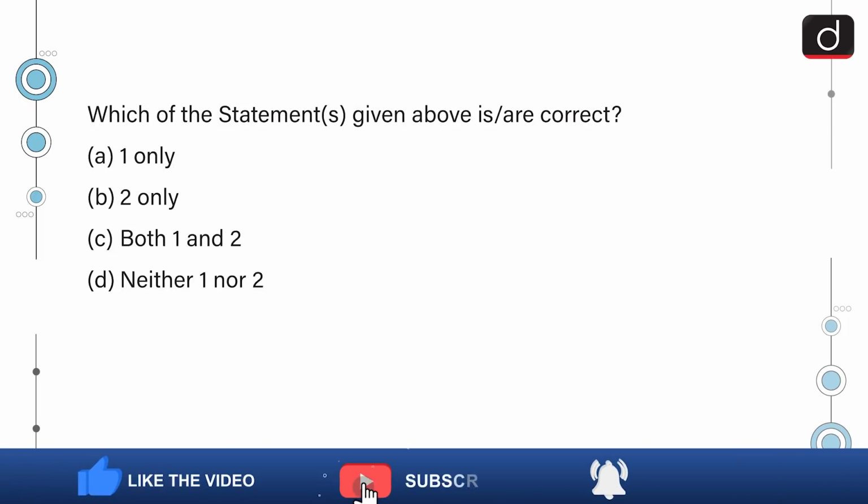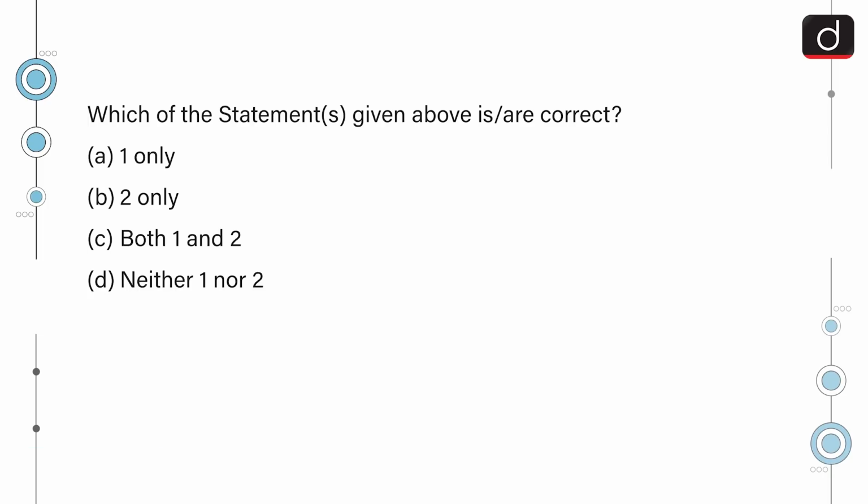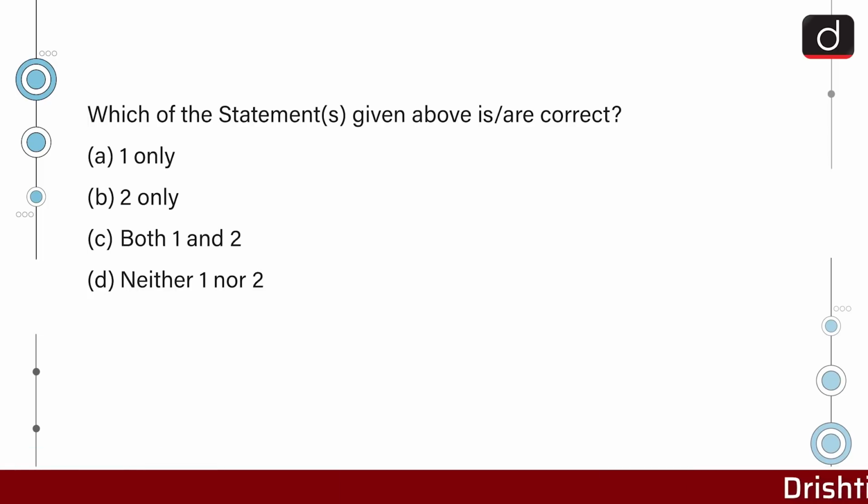Which of the statement or statements given above is or are correct? 1 only, 2 only, both 1 and 2, or neither 1 nor 2. The correct answer is option B, 2 only.